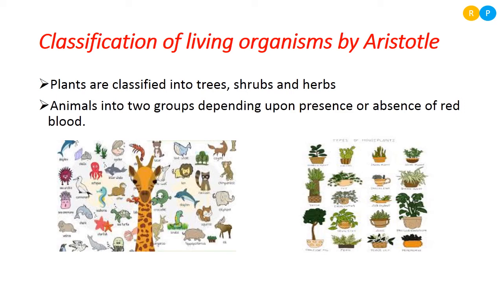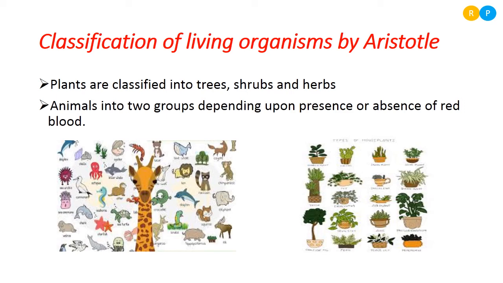Understood, right? Just take the example of animals like a tiger and a giraffe. They are wild animals, and their characteristic features are somewhat different compared to the human being. So based on only the criterion of red blood, we can't place the human as well as the tiger and giraffe under one group. If we are classifying, we have to understand each and every characteristic of the living organism. That was not done by Aristotle, so his system of classification was not standard.